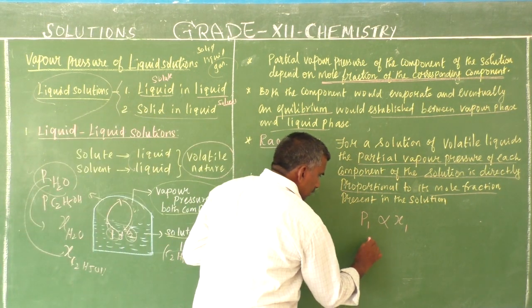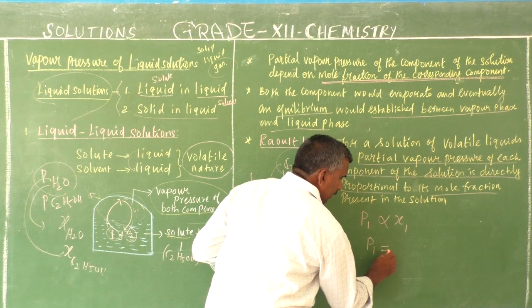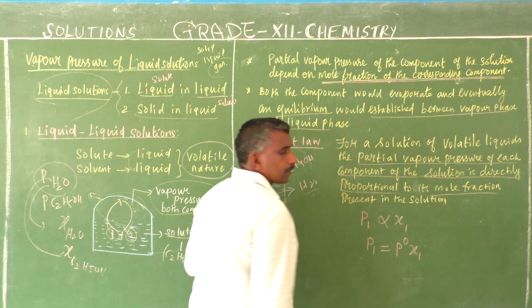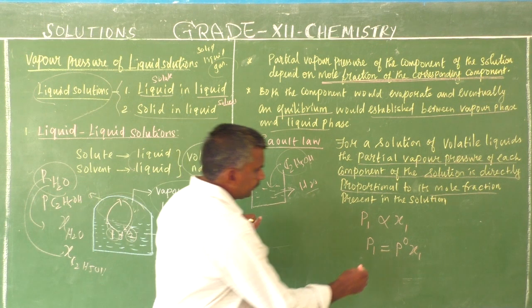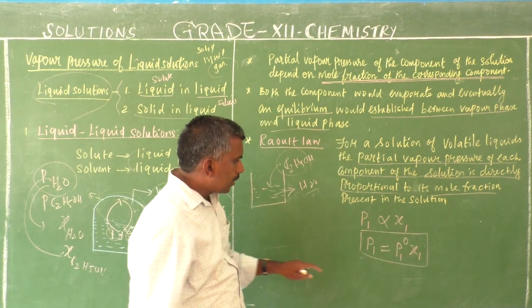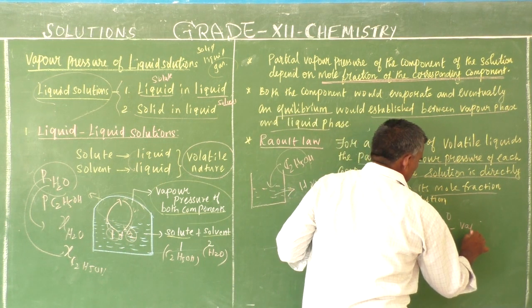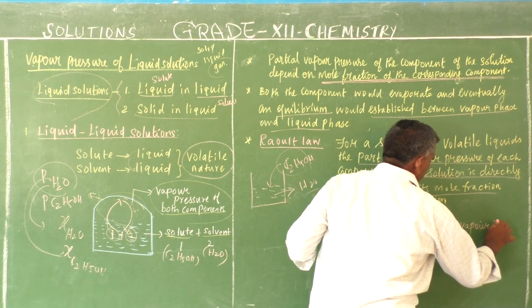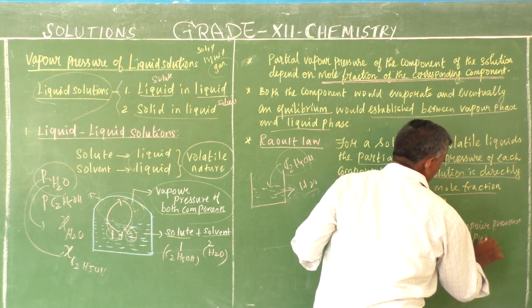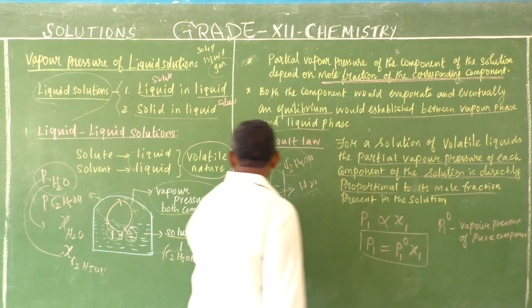Now this proportionality is converted into equation form. Here P1⁰ is the vapor pressure of the pure component. What is this vapor pressure?